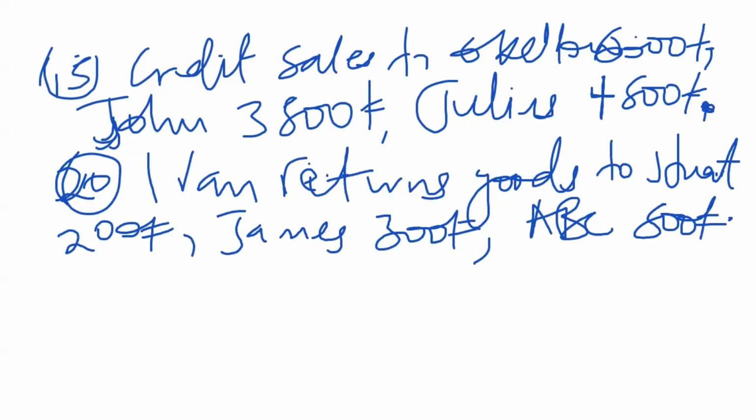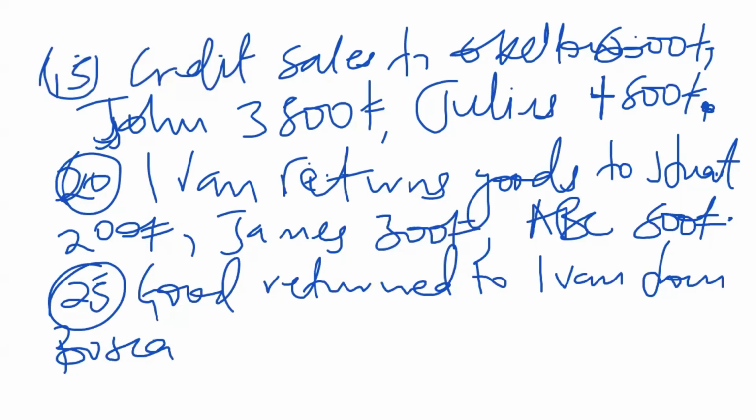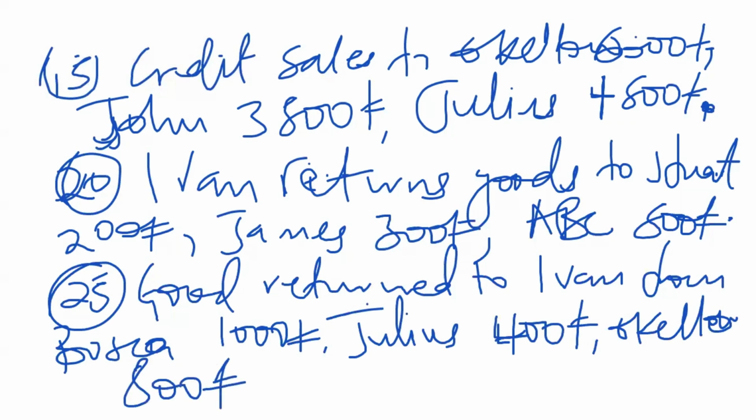Then the other transaction happened on the 25th. That is goods returned to Ivan from Bosco, 1,000 shillings, Julius 400 shillings, Okelo 800 shillings. Then the other transaction happened on the 28th.